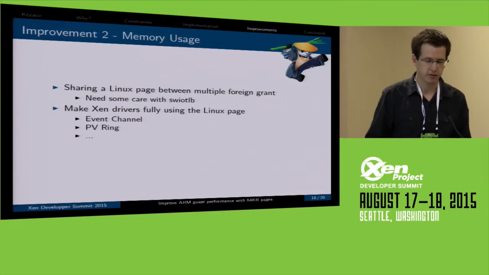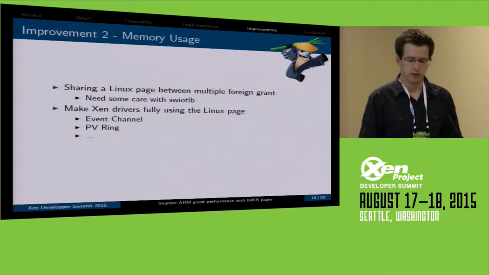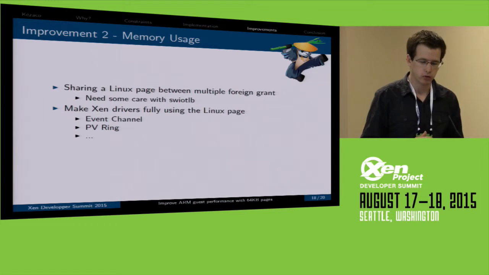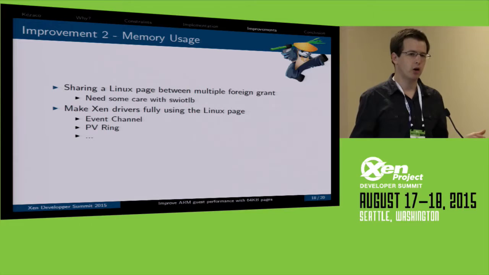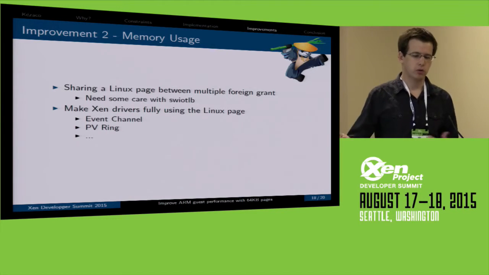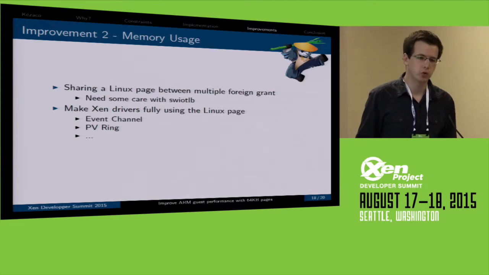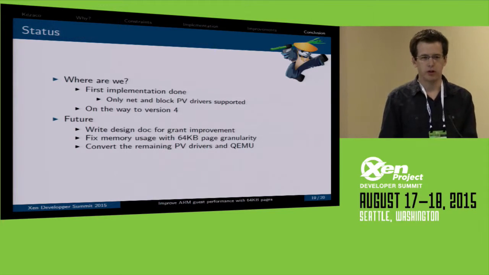The next thing is there are some drivers which only use the event channel, PV ring, etc., which is always 4K. For simplicity, we always allocate a Linux page. So we will also have memory improvements in this place. All these things are not done today.